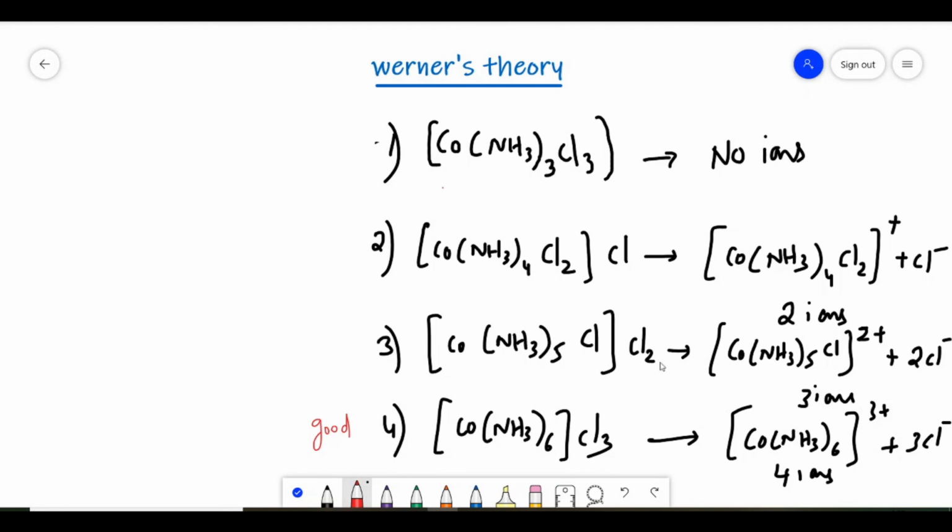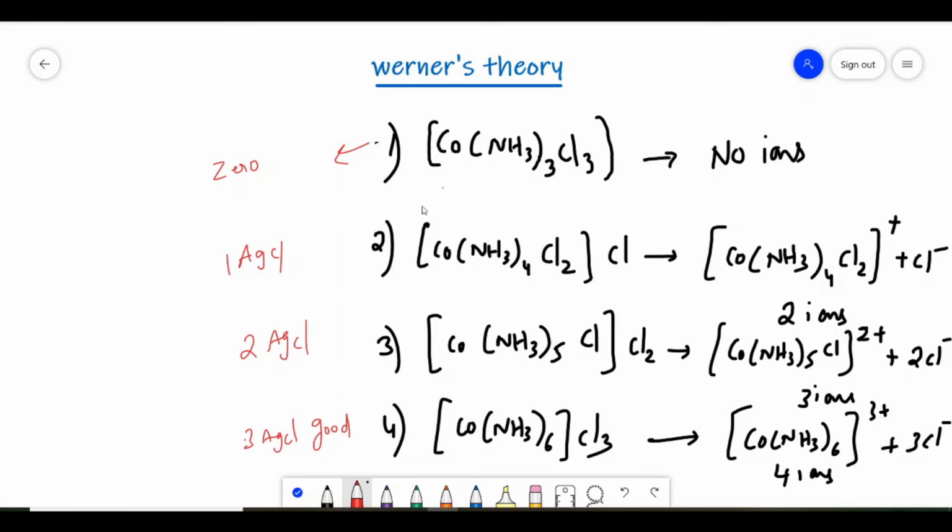And also, the first case we discussed, the reaction with AgNO3. He will give this complex and ask what is the weight of AgCl formed, or how many moles of AgCl are formed. So by using this, 0 moles of AgCl are formed, whereas here 1 mole of AgCl is formed. Why? Because the number of ionizing chlorides is 1, and here we get 2 moles of AgCl, and here we get 3 moles of AgCl. That's all about this Werner's theory.